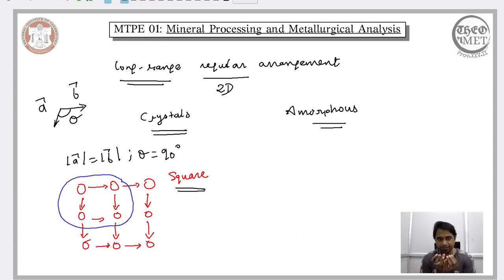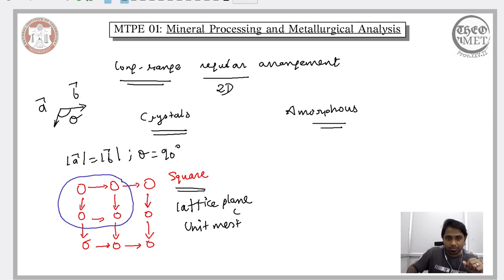Now, since we are confining ourselves to 2 dimensions, because we are talking in a purely theoretical sense, this overall setup is referred to as the lattice plane or lattice mesh. This configuration here, these 4 atoms, is reflective of the entire arrangement of the atoms in this square crystal. We refer to that as the unit mesh. So we now know what the lattice mesh, lattice plane and unit mesh are, and we are able to distinguish the square crystal from the rest.